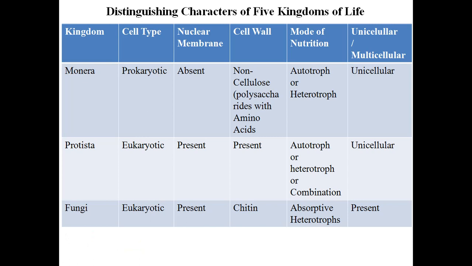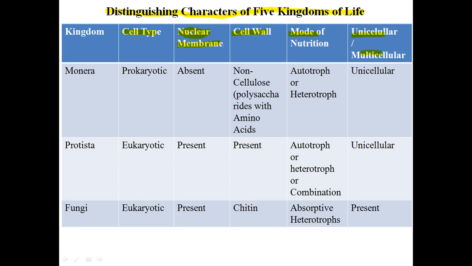So here we go. In this system, all these characteristics are tabulated here, and five characters are given. On the basis of these five characters, all these five kingdoms are differentiated: on the basis of cell type, nuclear membrane, cell wall, mode of nutrition, and unicellular or multicellular organisms.